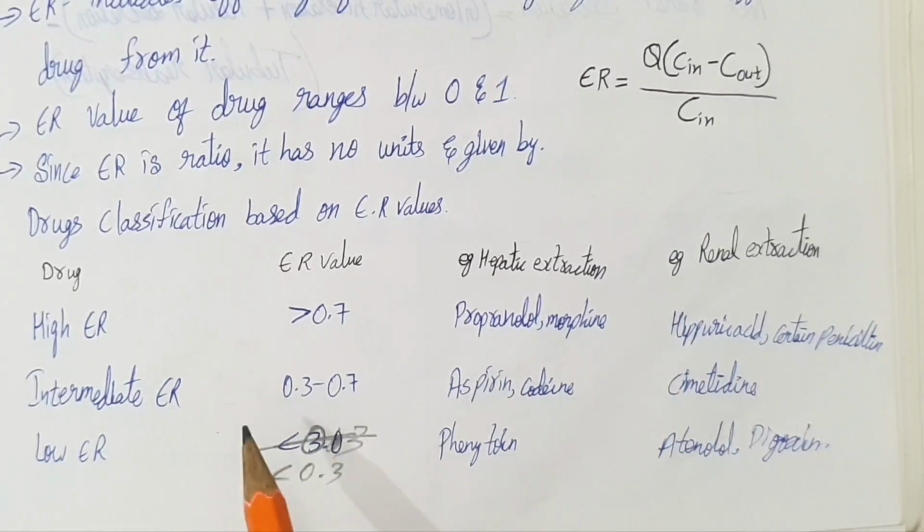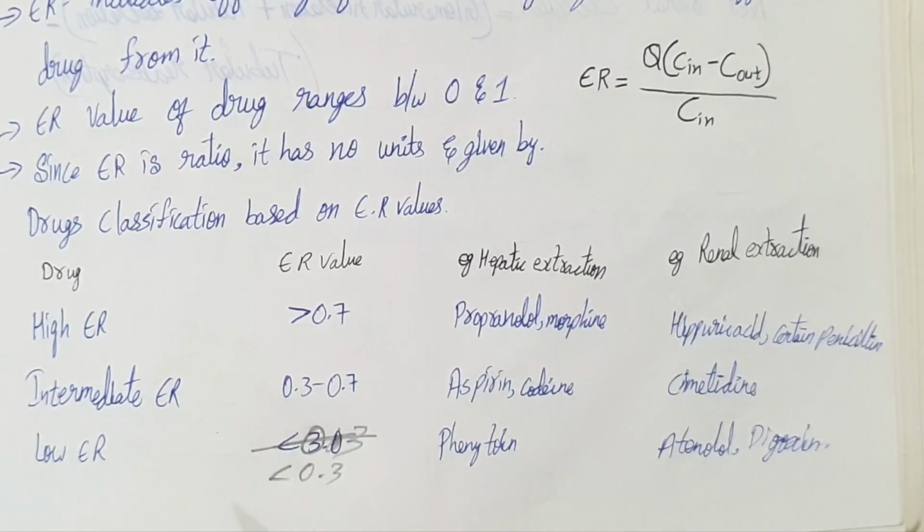If the value ranges in between, we can say partial removal of drug. Drugs like aspirin, codeine, cimetidine. For lower extraction ratio, the value should be less than 0.3. Examples of drugs: phenytoin, digoxin, atenolol. We can say poor removal of drug.